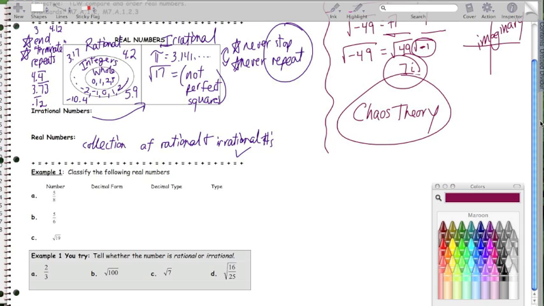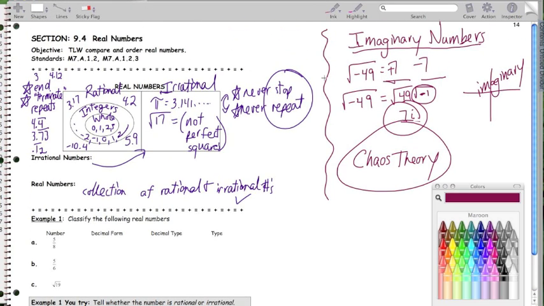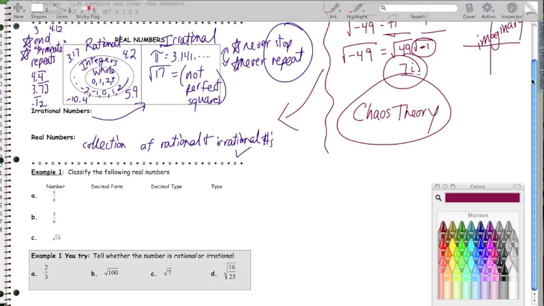All right, so with this though, even though I just took about a couple minutes to talk about imaginary numbers, we are only focusing on the real ones. So we're all good. What this lesson is going to be asking you to do is determine whether a number is rational or irrational. Rational stops or repeats, terminates or repeats. Irrational goes on forever without repeating. So example 1 says classify the following real numbers. We want to classify each number as rational or irrational.